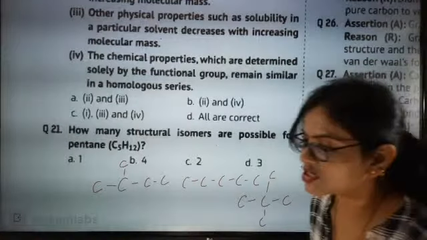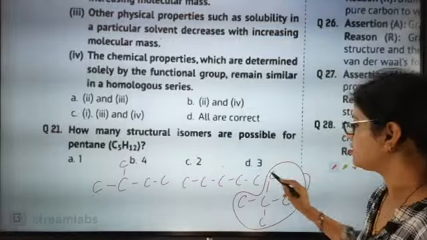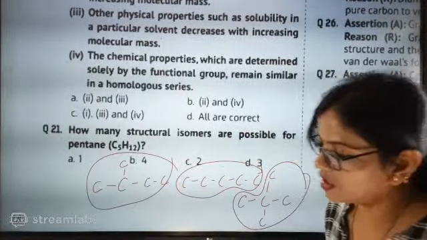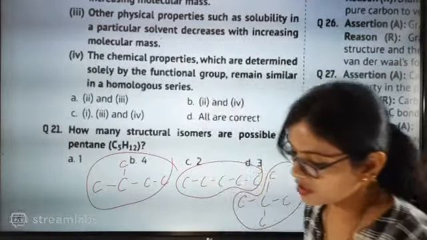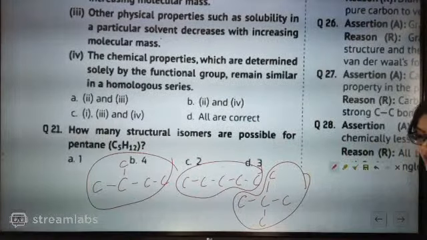So exactly how many structures are possible? 1 normal and this one. How many structures are possible? The correct answer is, those who have given option D, they are absolutely correct. Very good, Vatsan.